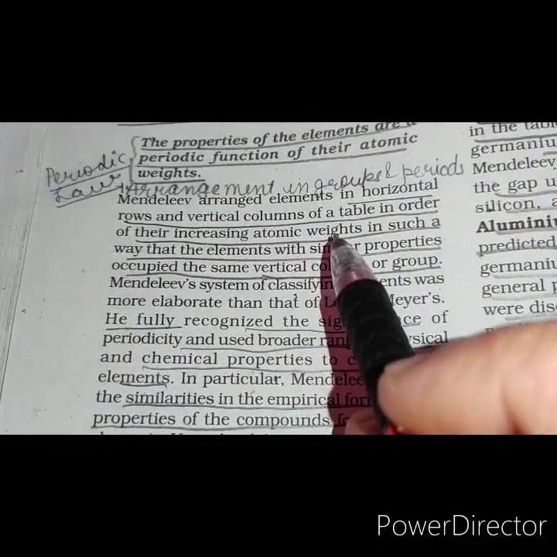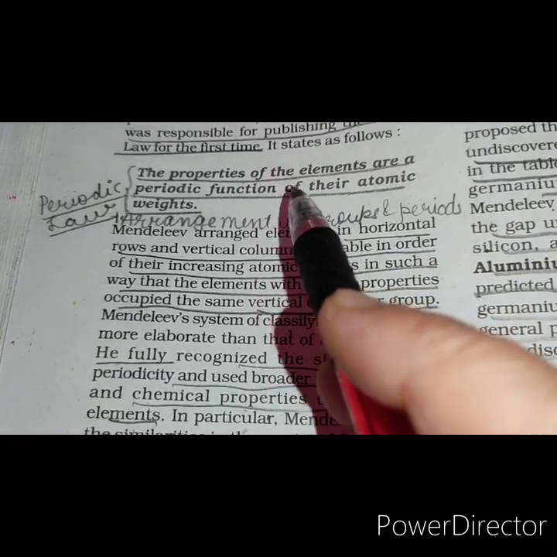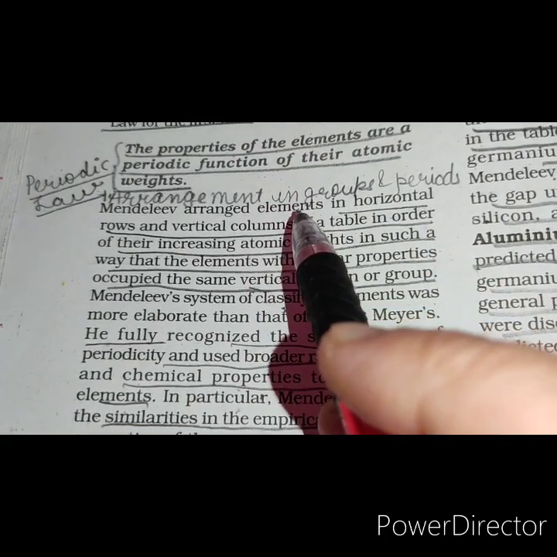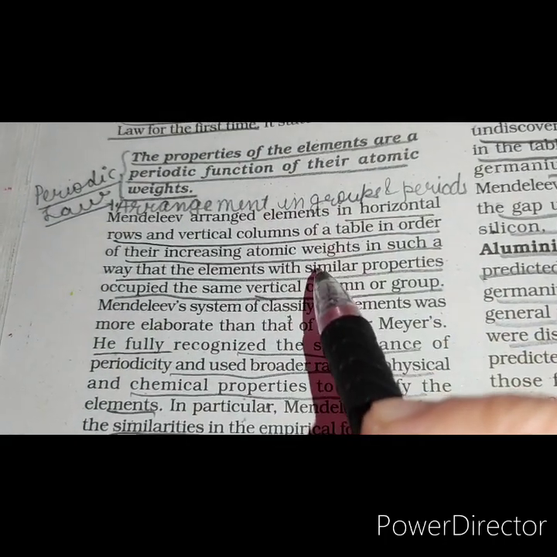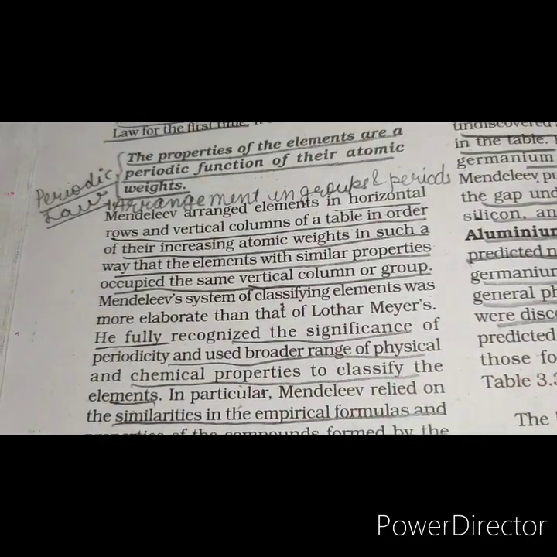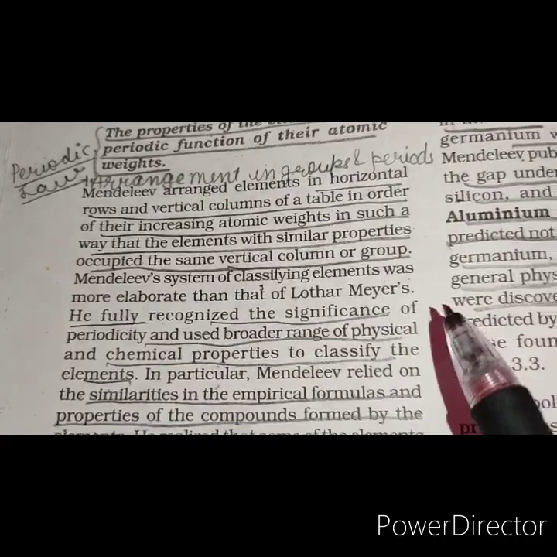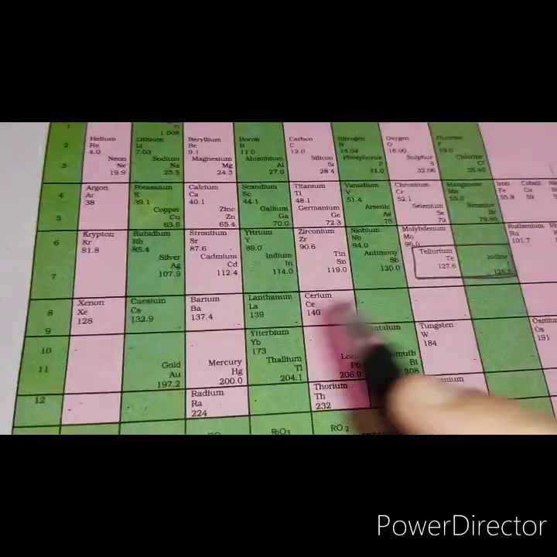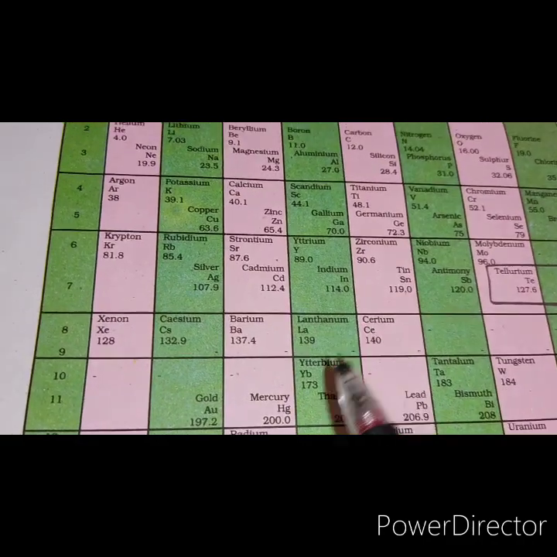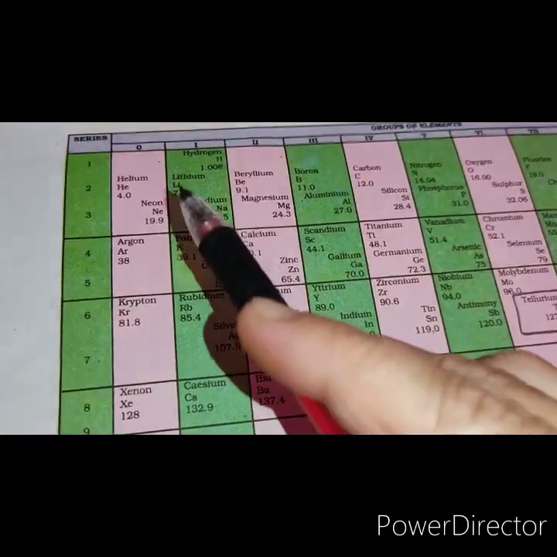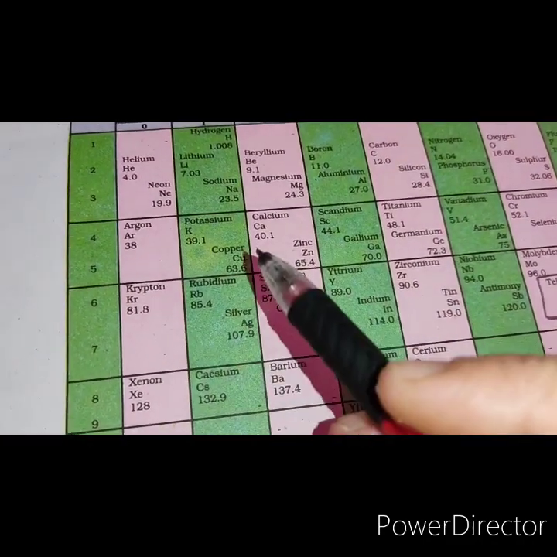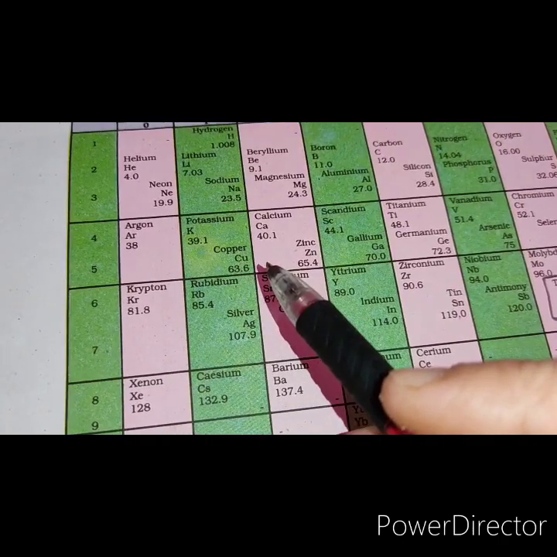Mendeleev's periodic table. On the basis of his periodic law, Mendeleev arranged all the known elements in the form of a table known as the periodic table. This table was published in 1905. Let's see this table. In this table, it was observed that elements with similar properties reoccur at regular intervals.